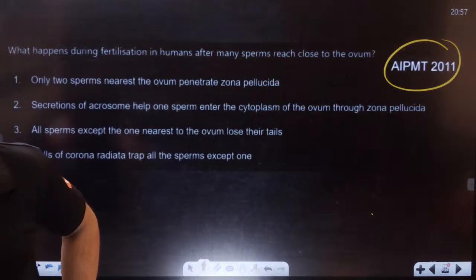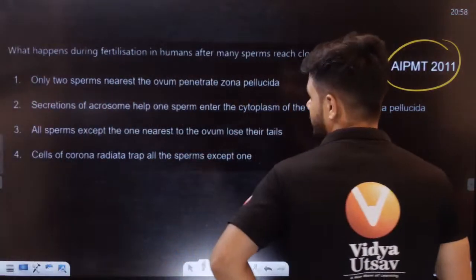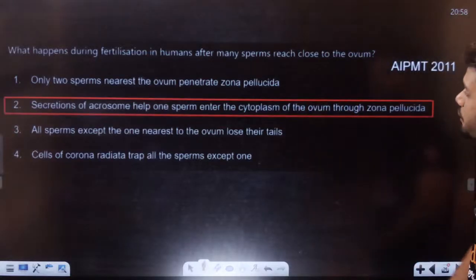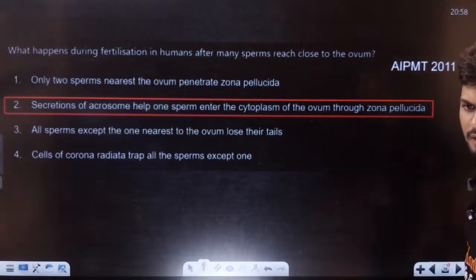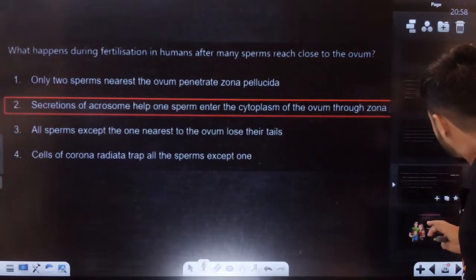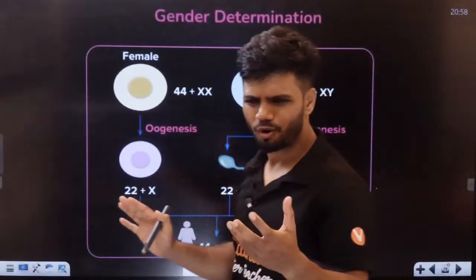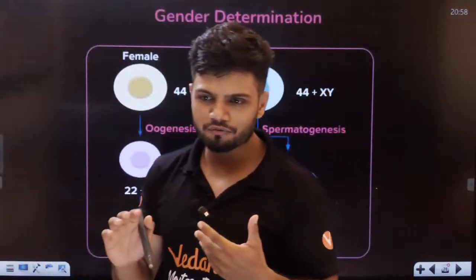Okay, students. Answer, all of you. What happens? Secretion of acrosome helps in the entry of sperm cytoplasm into the ovum through the zona pellucida. Very simple, students. Now, all of you know sex determination? Yes or no, students? All of you know this, right?